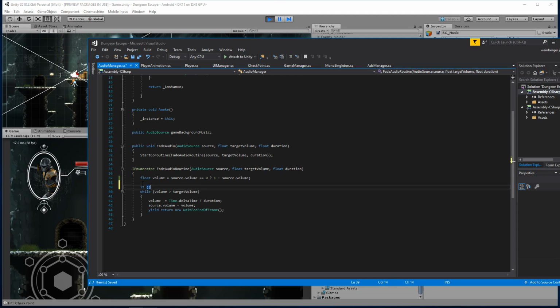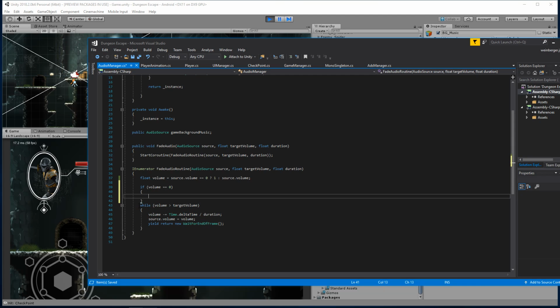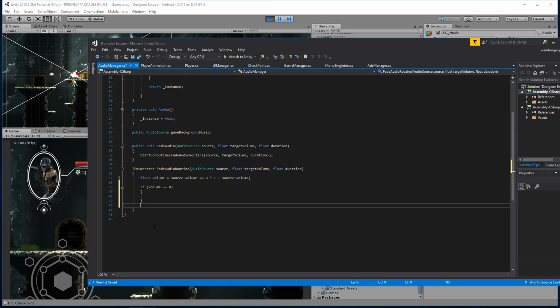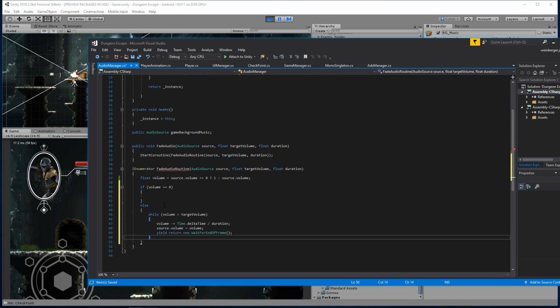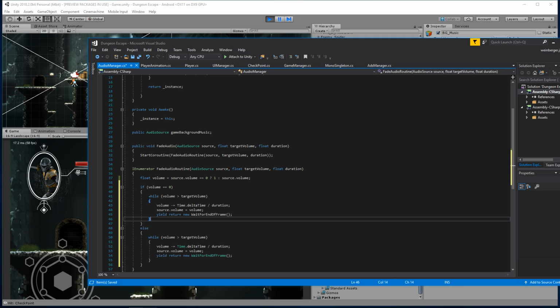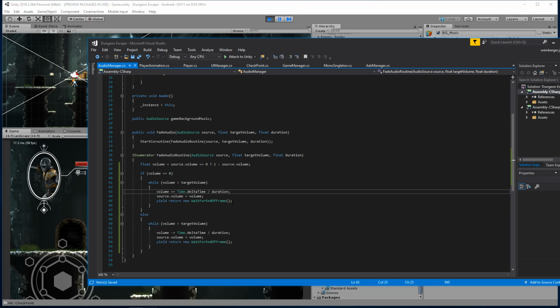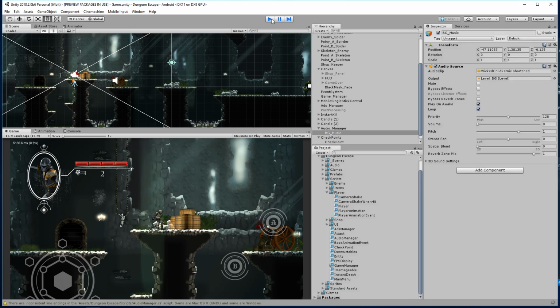So here, if volume is equal to 0, then what do we want to do? We want to subtract, else we'll do this one. So we're either going to subtract volume or add volume. So here, while volume is less than target volume, we're going to say volume plus equals. All right, let's go ahead and save that. And we should be good. Test it out, should work.